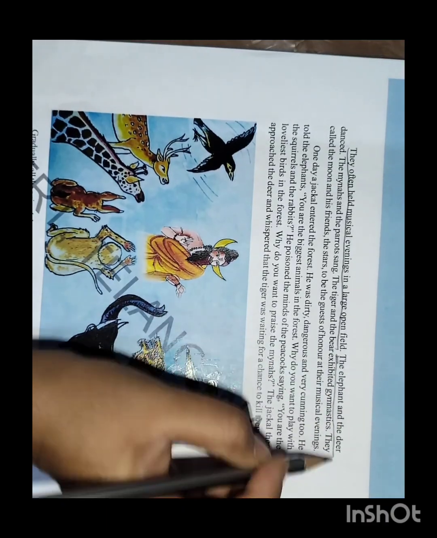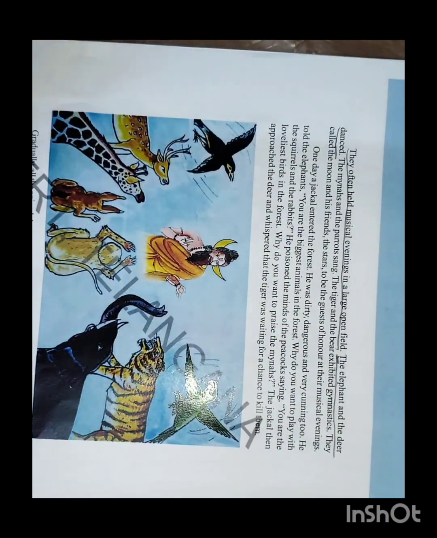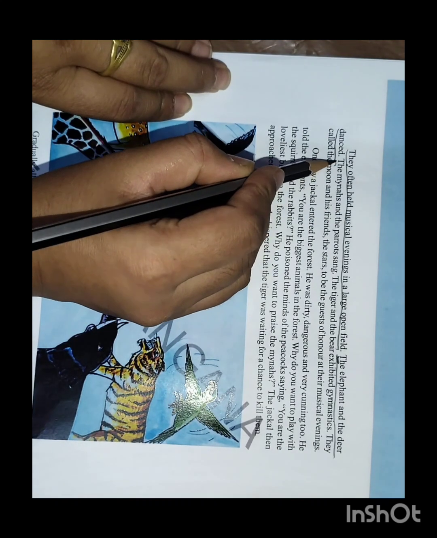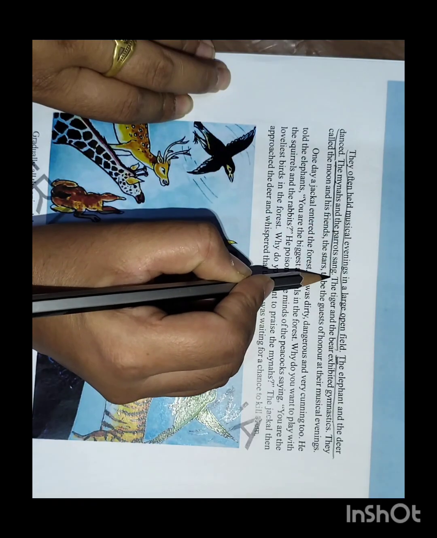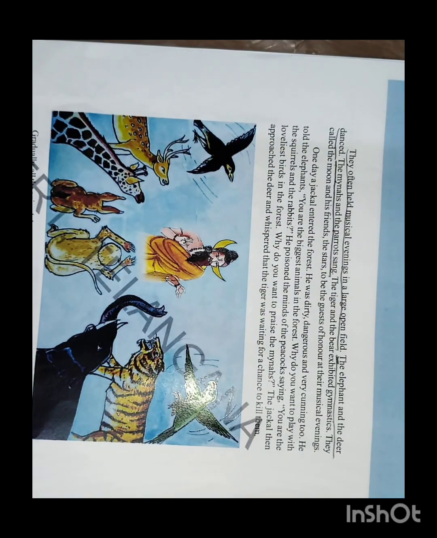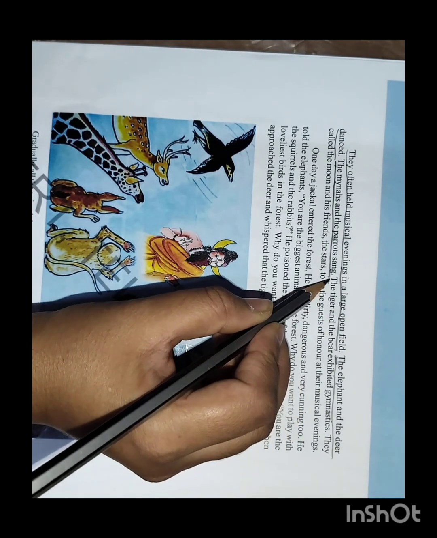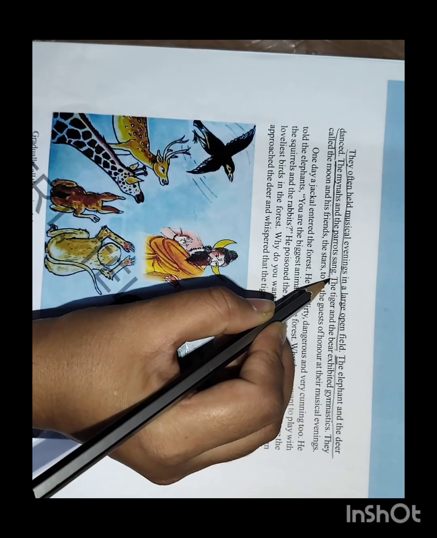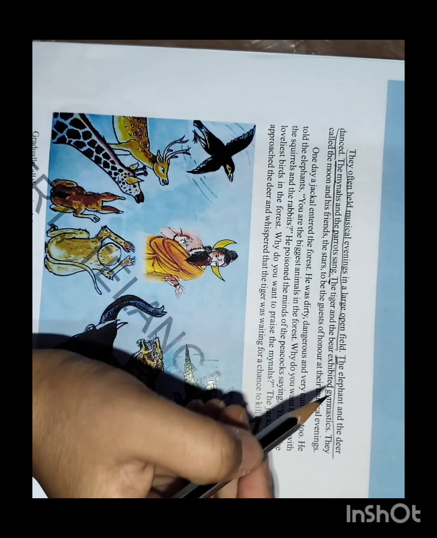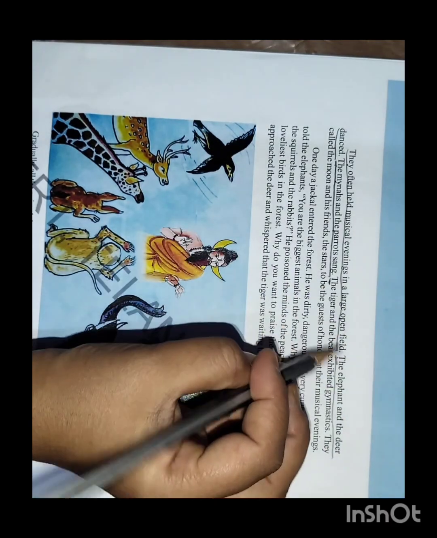The elephant and the deer danced. In that musical evening, the elephants and the deer were dancing. The mynas and the parrots sang. All the animals are taking part in one activity in the musical evening. They are enjoying a lot. A musical evening is like a kitty party for the animals.